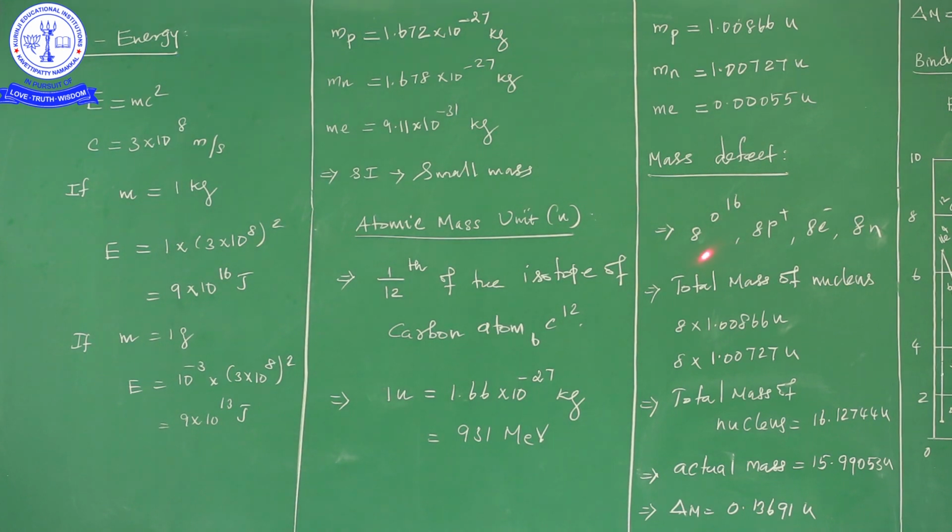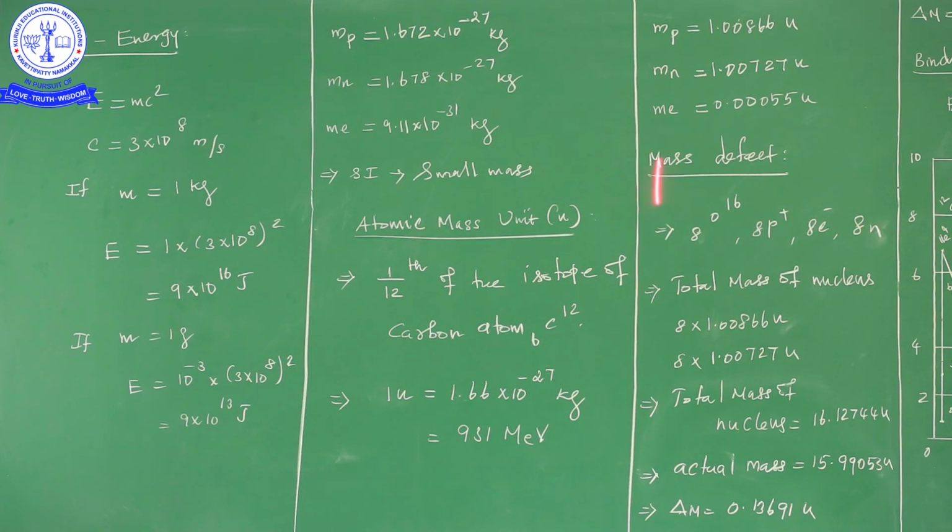From that we know there are 8 protons in the oxygen atom, 8 neutrons in the oxygen atom, and 8 electrons in the oxygen atom. From 8O16, we have 8 protons and 8 neutrons in the oxygen nucleus, but 8 electrons revolving in particular orbitals, K shell, L shell, which you already know. But this lesson belongs to the nucleus, so we don't worry about the electrons. We consider only the 8 protons and 8 neutrons.